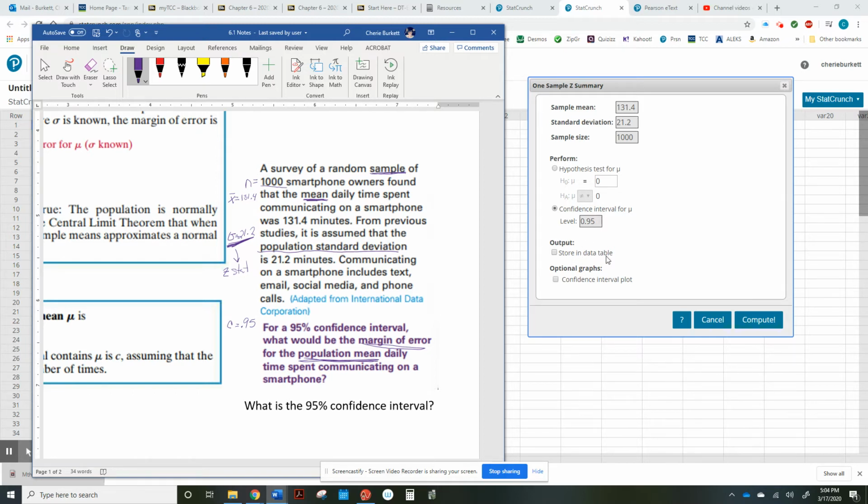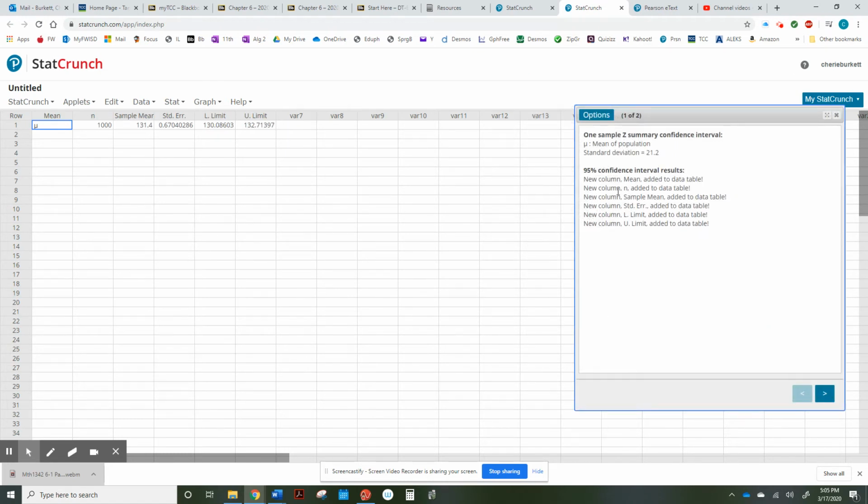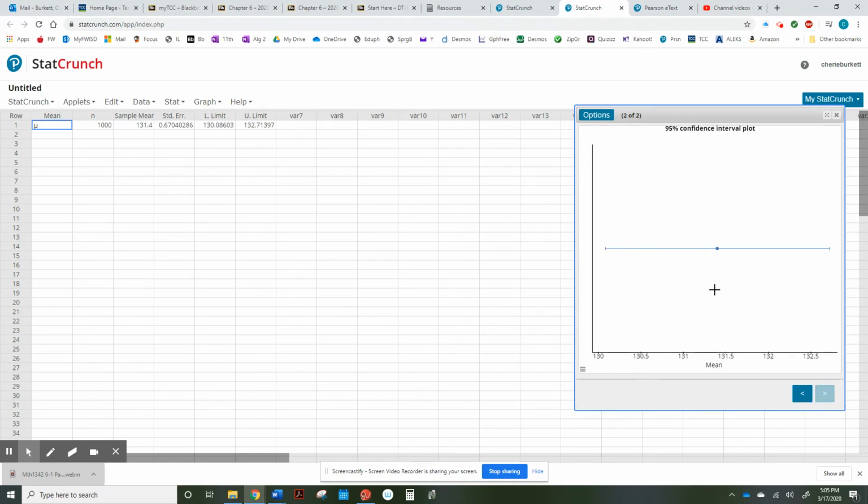Store it in a data table, or we'll click both. I don't even know what the difference is. So anyway, we'll put compute. Oh, there's the difference. So they put the information over here. So the sample mean was this. This right here is your answer. These are your two answers, and I'll explain that to you when we go over here and look at this.